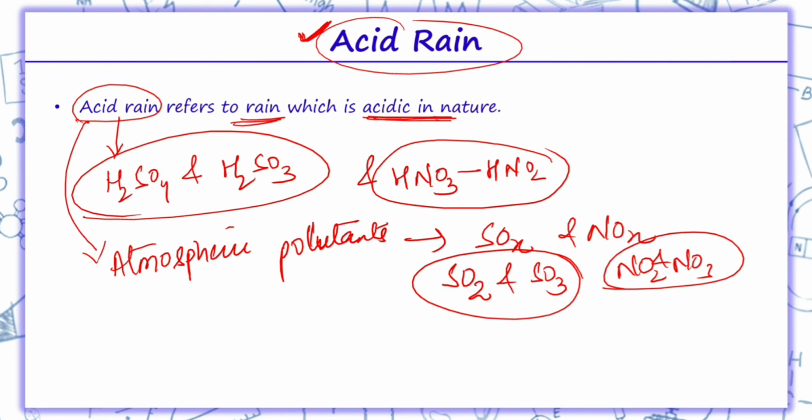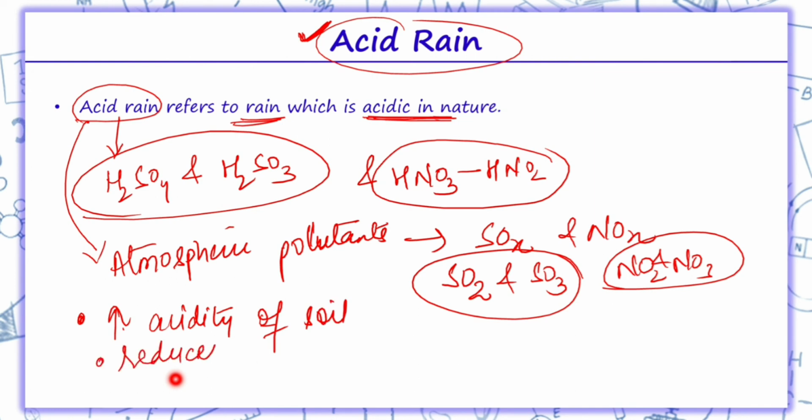Now this acid rain, what does it do? It depletes the soil of nutrients, increases acidity of the soil, and reduces soil fertility. It also destroys marine life.